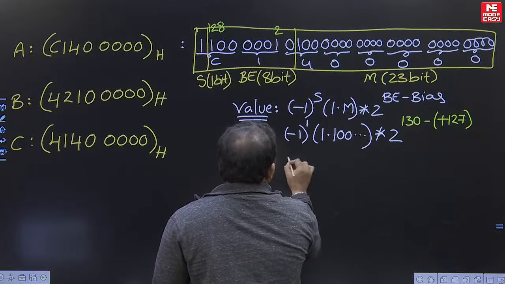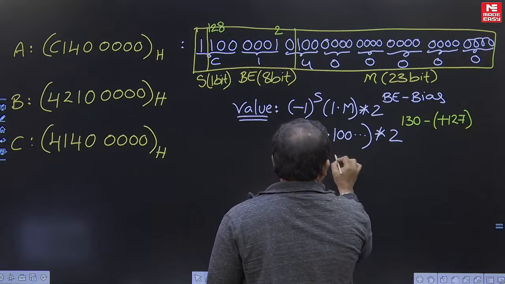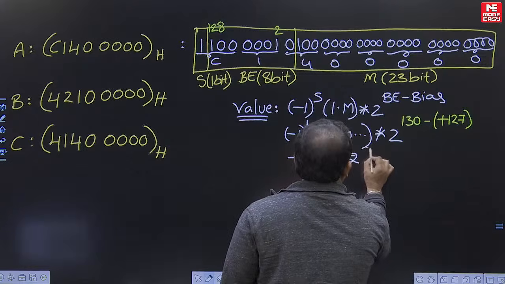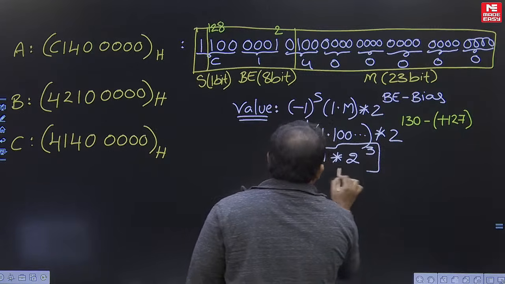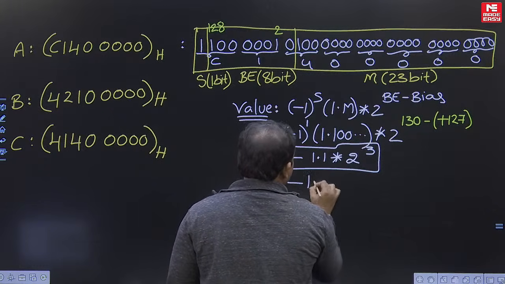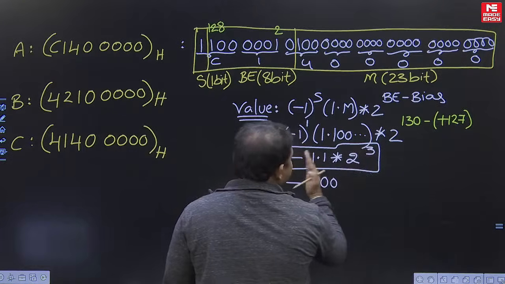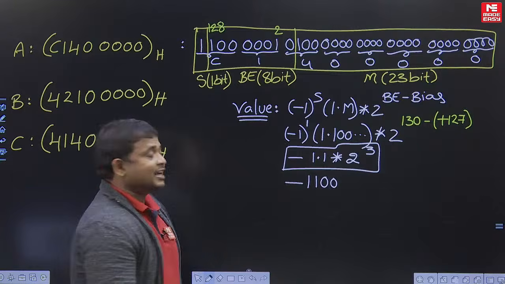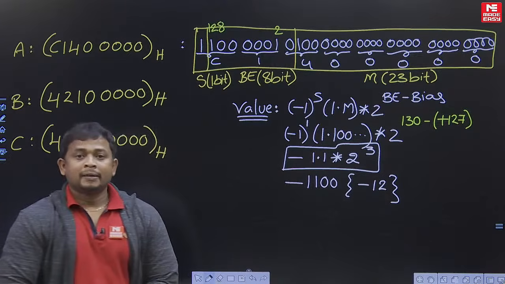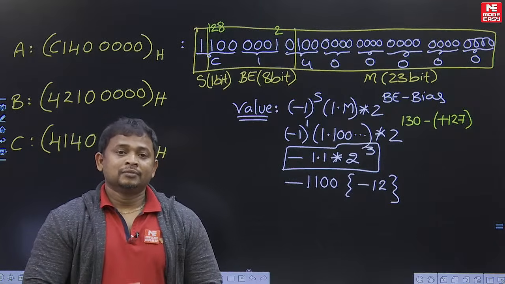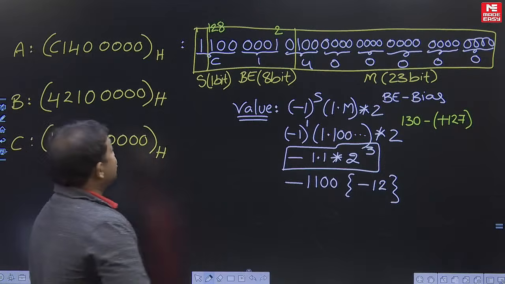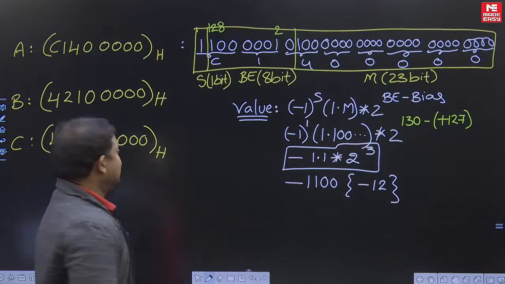Cleared? So value is minus 1.1 into 2 to the power of 3 plus 3. So this is the binary value. To identify the decimal value, make this exponent 0, that is minus 1100. That means 3 times data will be aligned to left direction, then exponent becomes 0. So what is the decimal value? Minus 12. So the hexadecimal value is equivalent to minus 12 in the decimal format. Clear now? Similarly, we are going to convert the B value and C value, right?